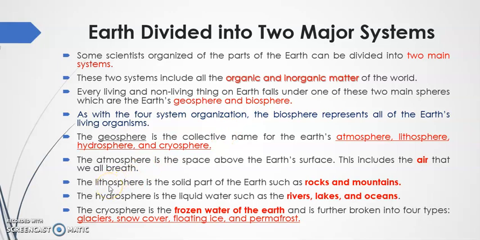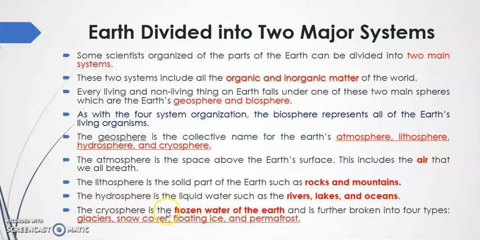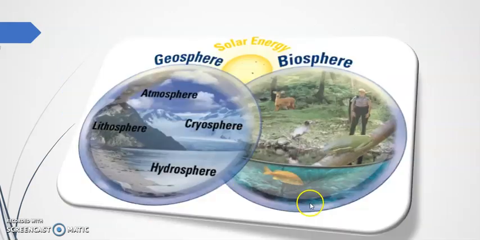The atmosphere is the space above the Earth's surface. This includes air, otherwise called the atmosphere, which we breathe. The lithosphere, or otherwise called the geosphere, is the solid part of the Earth, such as rocks and mountains. The hydrosphere is liquid water, such as rivers, lakes, and oceans.